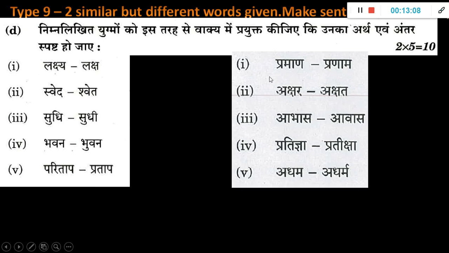Okay, if you see here, Praman and Pranam, or Akshar and Akshat, Abhas, Avas. So they are giving words with a one-letter change. You will think, or maybe you use them interchangeably by mistake, but they are 2 different words actually. You have to write one sentence just to show how that word is used in an original sentence. Okay, Lakshya, Laksh, Swed, Shwet. Sudhi, Sudhi. So these are very easy things. So again 10 marks easily.